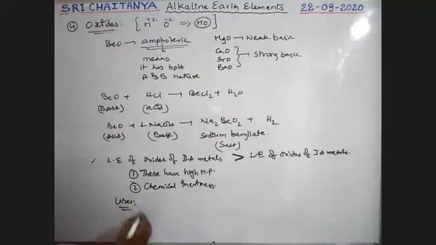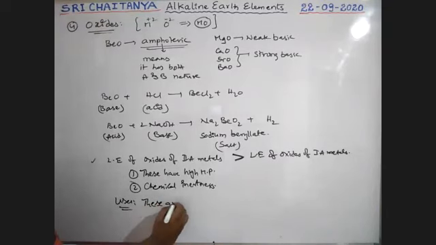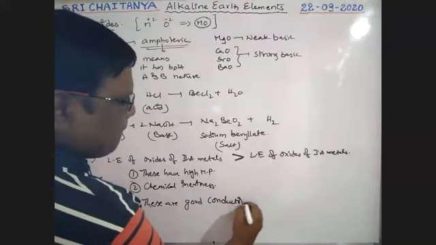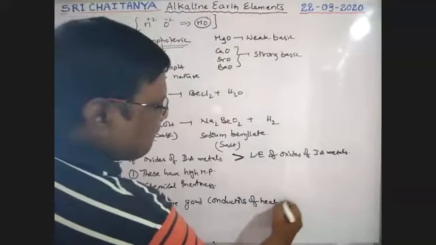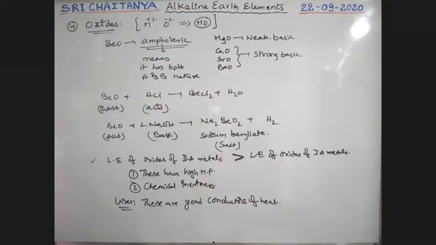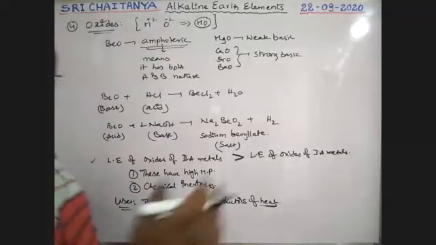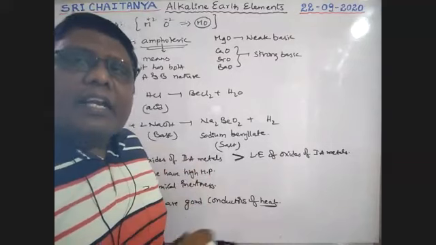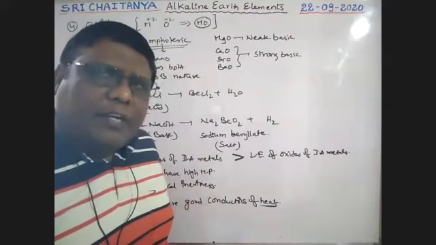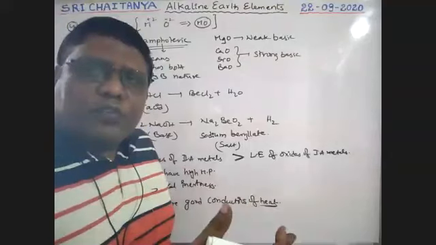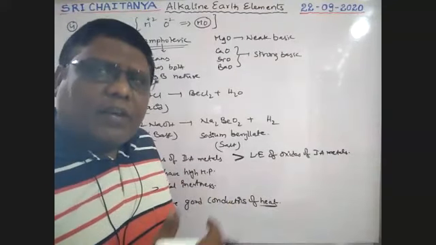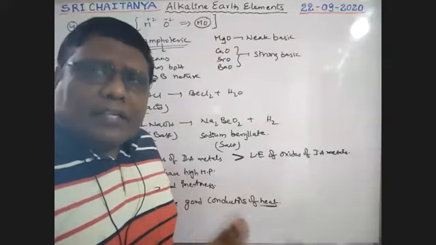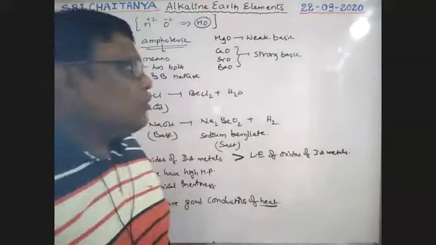Next, uses. These are very good conductors of heat. Because heat is easy to transmit, these oxides are used in refractory materials. What are refractory materials? Those are the materials used in the construction of furnaces. Furnace means for boiling and heating purposes. So good conductors of heat are used for that.